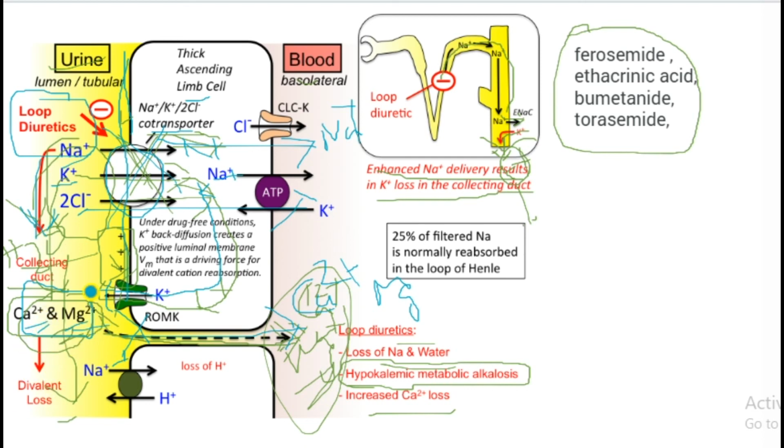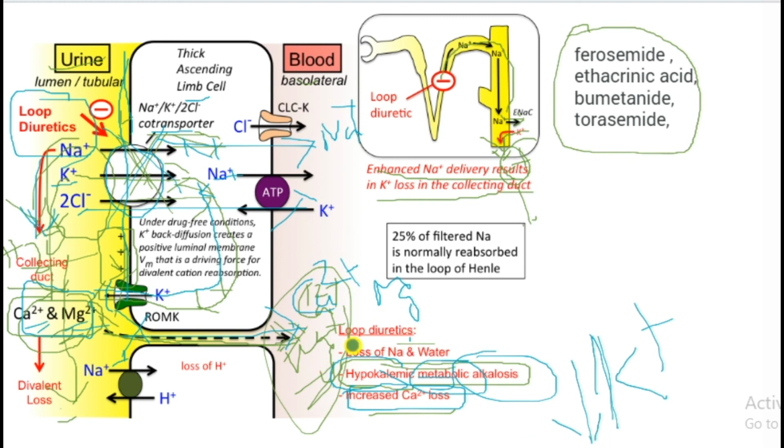So calcium and magnesium are lost, with increased calcium 2 plus loss. Hypokalemic metabolic alkalosis will occur because potassium is decreased in this case, along with loss of sodium and water.